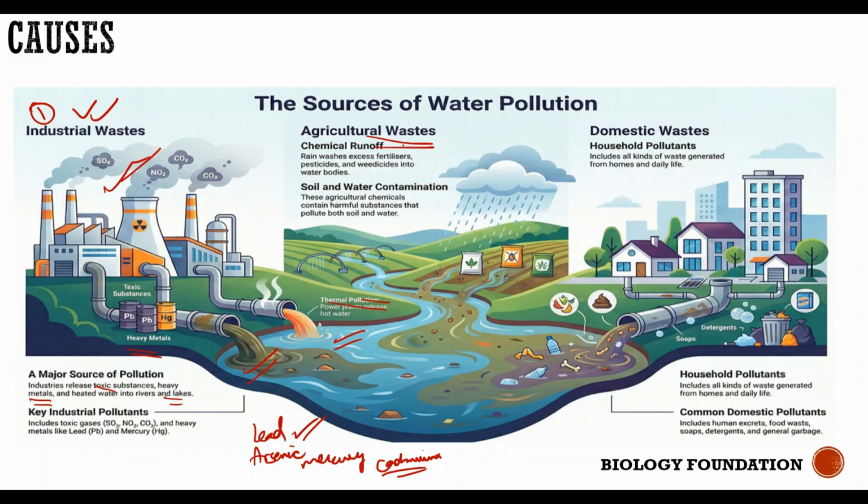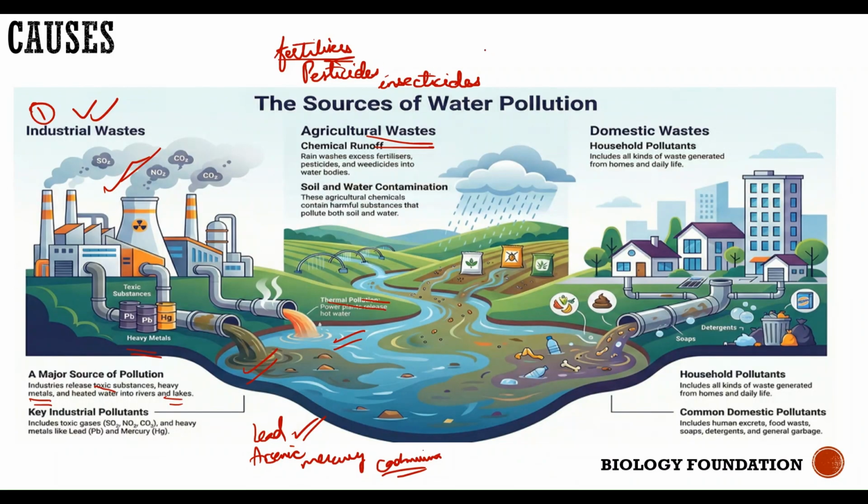Now, another source of water pollution is agricultural waste. How agricultural waste? We all know that when farmers have a field, for proper growth of the crop, they use many chemical substances. What chemical substances do they use? They use fertilizers, pesticides, insecticides. Fertilizers are the substances that provide nutrients to the plant so that they can grow properly, so that the farmer gets a good yield.